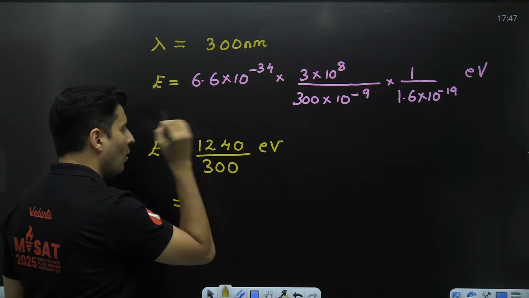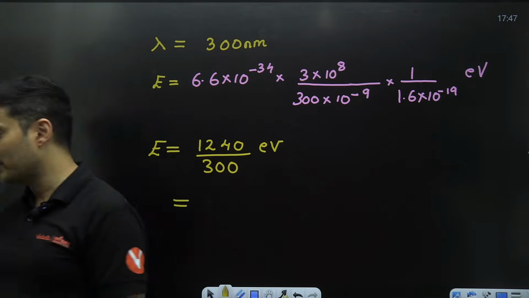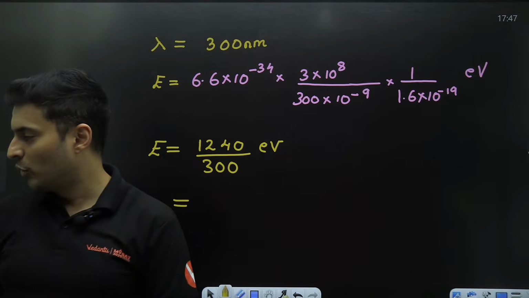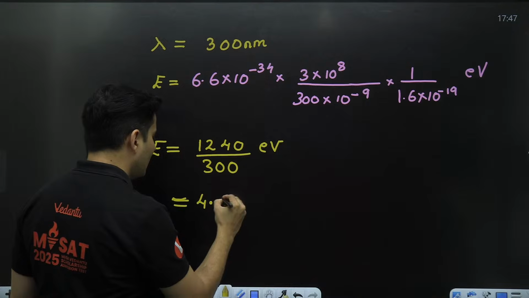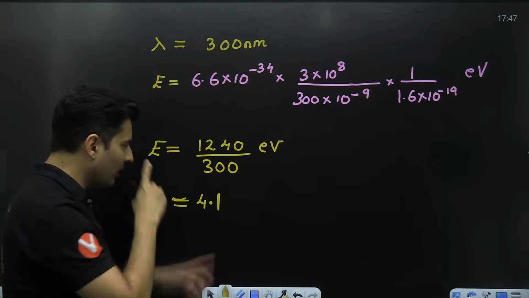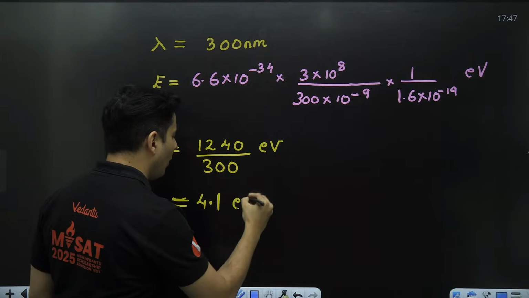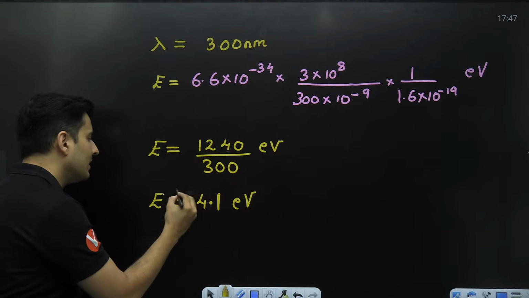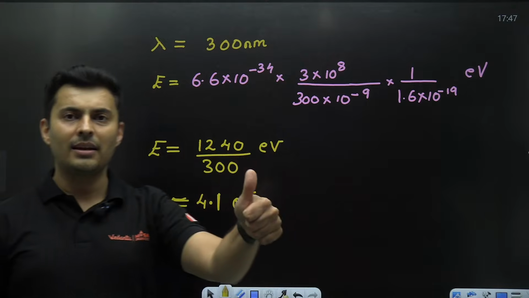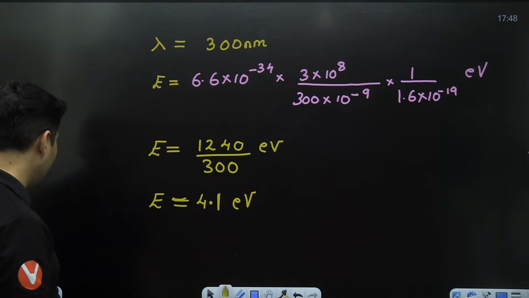0 cancels. 124 divided by 3 is how much roughly? How much is it roughly, guys? 4.1? Yeah, approximately I can say it is 4.1. Yes, it is 41. That extra zero is also there. So that's why 4.1. So 4.1 electron volt is our answer. Isn't this method simple with this specific trick for nanometers?